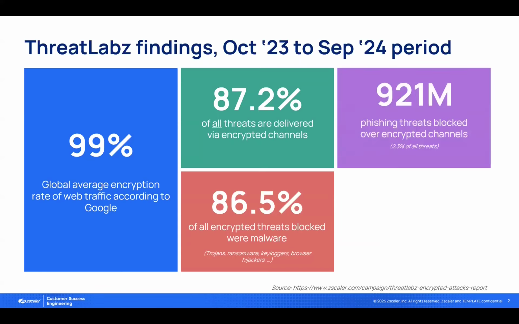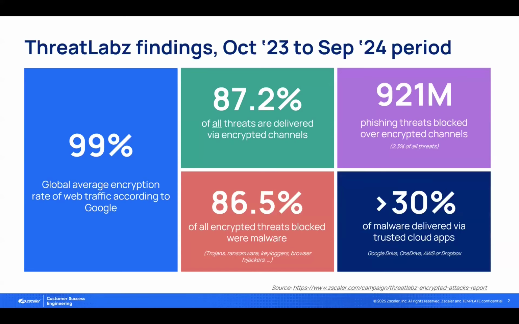Next, to put things into context, over the same period, Zscaler blocked nearly 1 billion phishing threats. However, this only amounted to 2.3% of all threats delivered via encrypted channels, just to give you an idea of how many more malware threats were observed in the same period. Finally, it's important to note that over 30% of all the malware observed during this period that had been blocked by Zscaler was delivered via trusted cloud applications. These are applications like Google Drive, OneDrive, AWS, Azure, or Dropbox, which IT administrators tend to think are inherently safe, even though they present a risk.